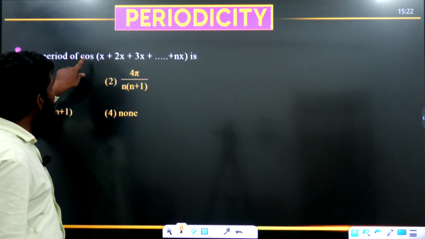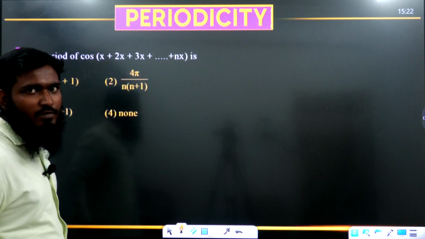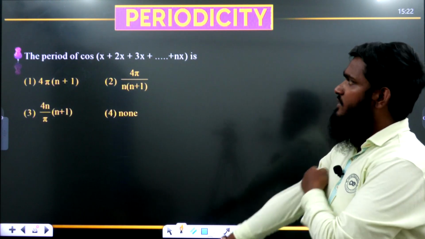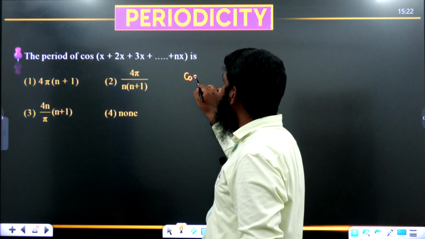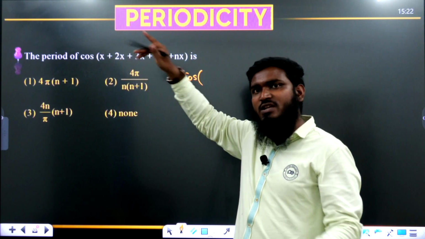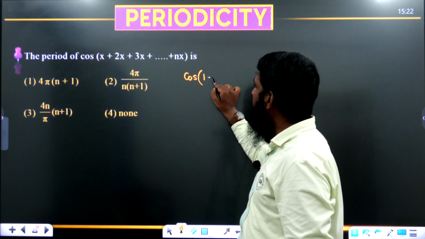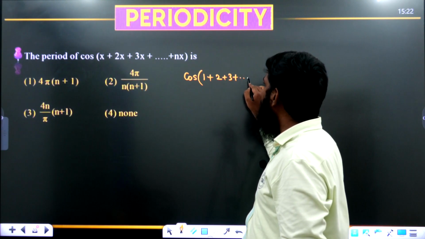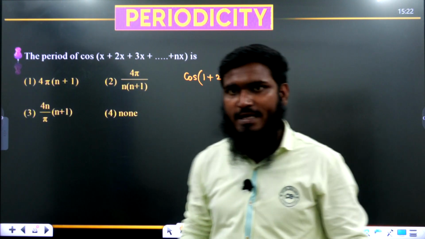The period of cos x plus 2x plus 3x plus so on up to nx we are having. Okay, now this is also an interesting question we are having. Same formula, but some interesting question. Let us see this part. Now what I am doing means cos I have written as it is over here. Now from this you can see we are having x in all the terms. So let us try to take x as common. If you are taking x as common, what is left now? 1 plus 2 plus 3 plus so on up to n, and we have taken x as common. Okay, like this we have taken.